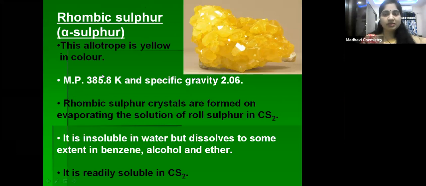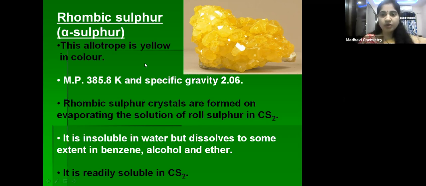Now see here, rhombic sulfur or alpha sulfur. This allotrope is yellow in color, its melting point is 385.8 Kelvin and its specific gravity is 2.06. Rhombic sulfur crystals are formed on evaporating a solution of roll sulfur in carbon disulfide. It is insoluble in water but dissolves to some extent in benzene, alcohol and ether, and it is readily soluble in carbon disulfide. So this is about rhombic sulfur, children.